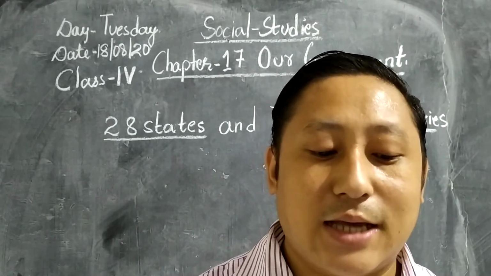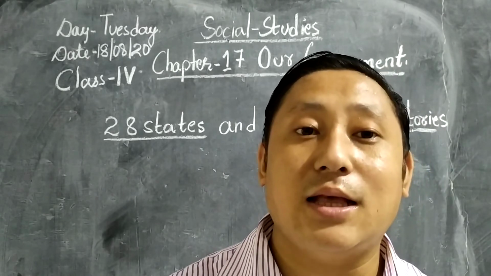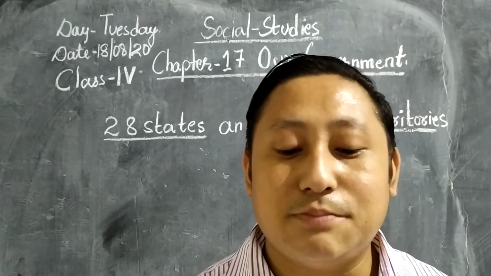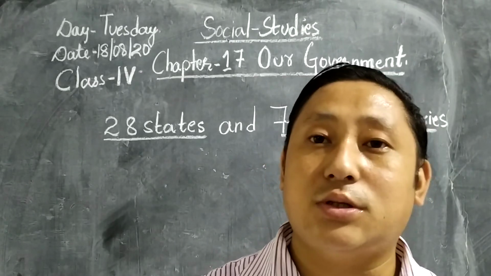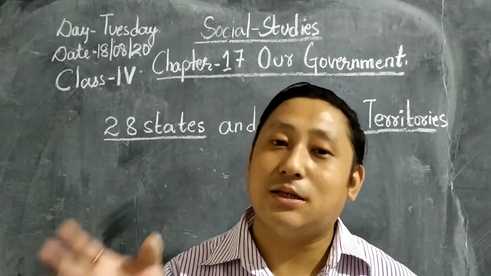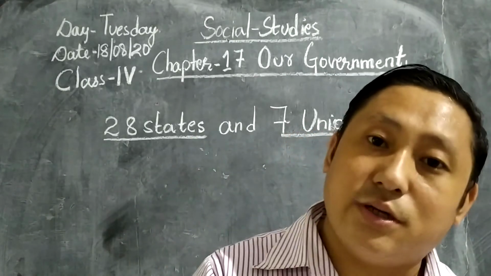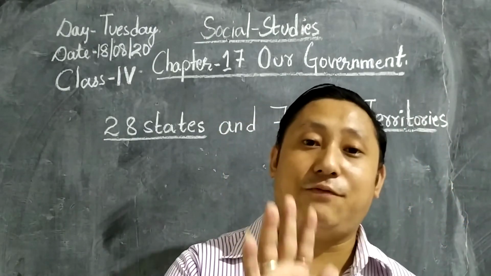The members of the Legislative Assembly, that is known as MLAs, are elected by the people of the state for a term of 5 years. So these MLAs are elected by the local people of the particular state for how many years? For 5 years, okay.